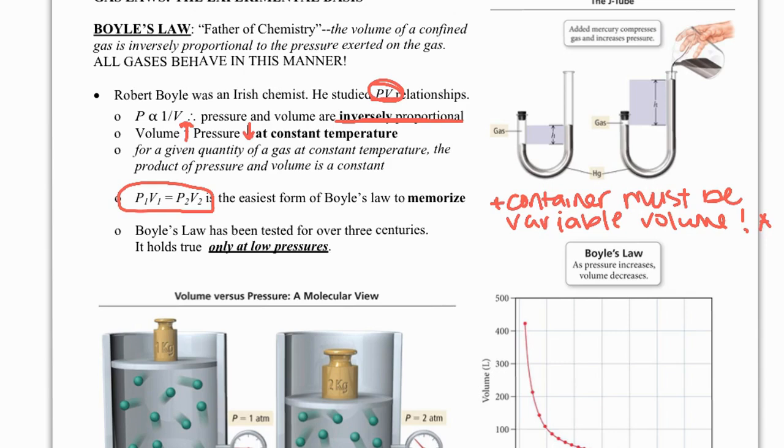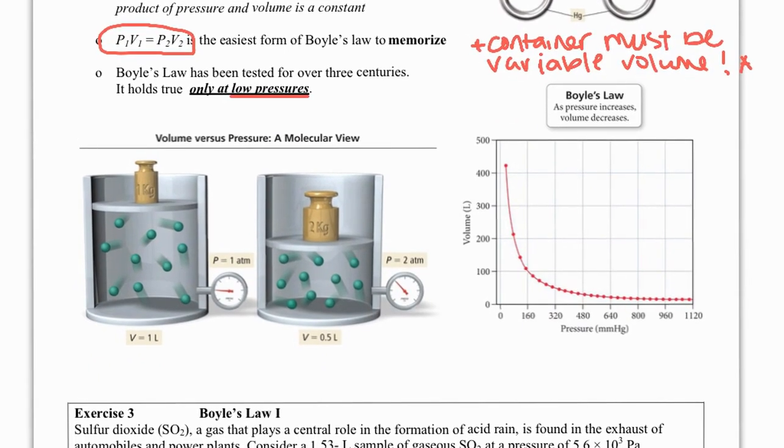For example, we can start with a known set of conditions of pressure and volume, change the pressure, and find out what the new volume should be, or vice versa. So it allows us to predict what the gas is going to do based on our knowledge of the gas. Boyle's law has been tested for over 3 centuries, and it holds true at low pressures. Keep in mind, if your pressure gets too high, then you have the possibility of the gases condensing, so you wouldn't be able to use it at really high pressures. Most of the time, gas molecules are going to be at low pressure anyways.